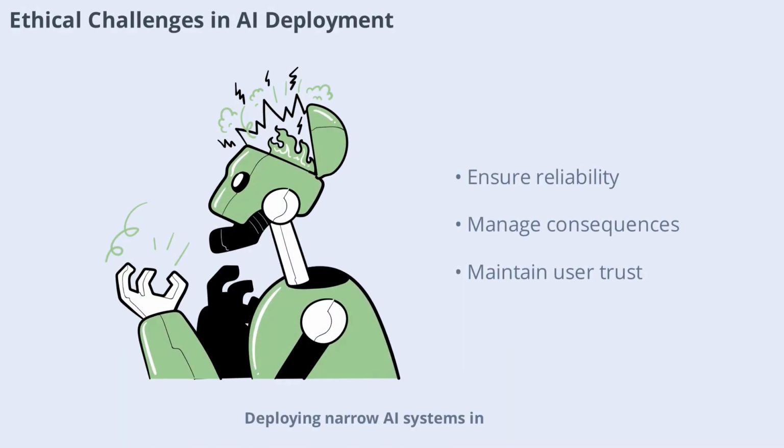Deploying narrow AI systems in real-world settings introduces new ethical challenges. These include ensuring reliability, managing unintended consequences, and maintaining user trust. Thorough testing, stakeholder engagement, and transparent communication are essential for ethical deployment.